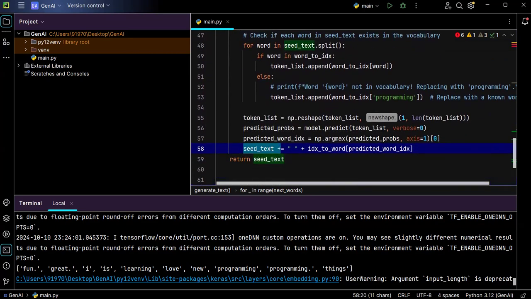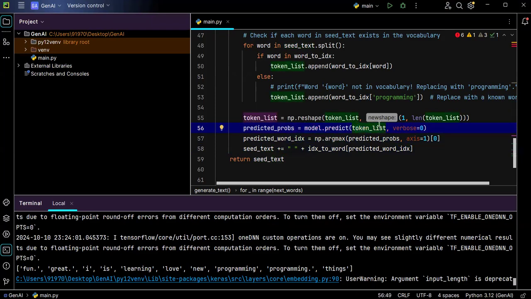So here the process happened. The next word will be predicted by using our model. You can see I have written the comment, that is model.predict of the current token list that I am passing.